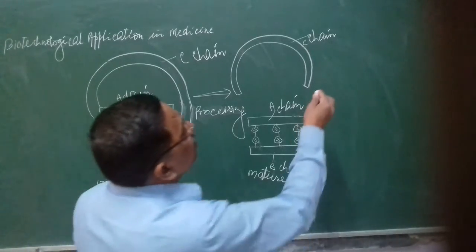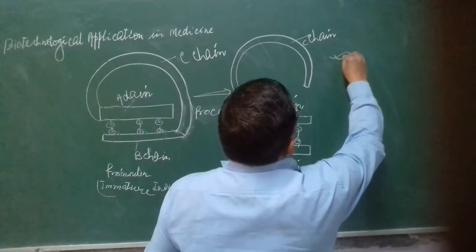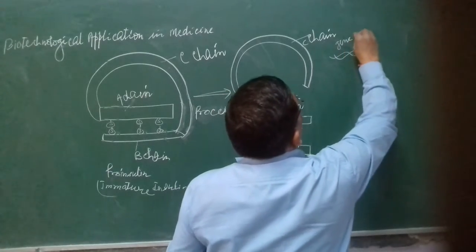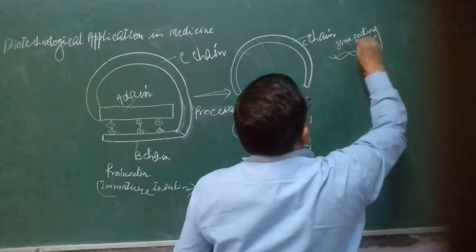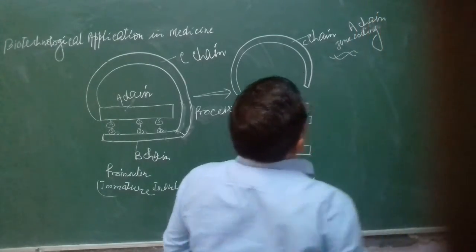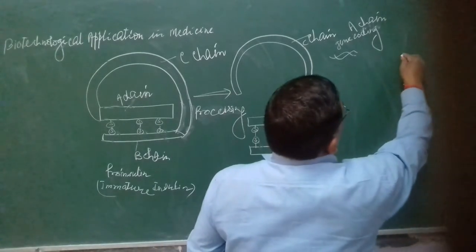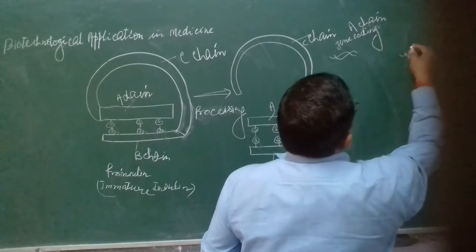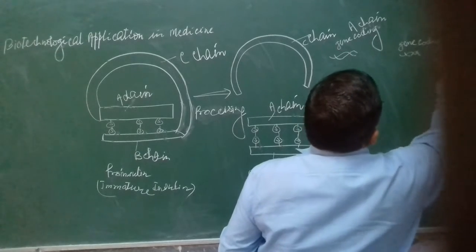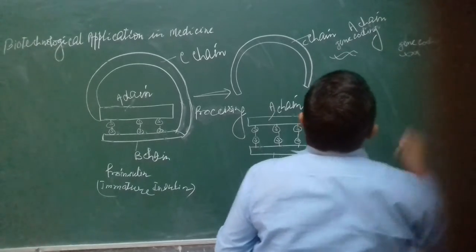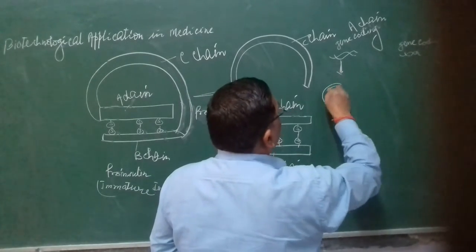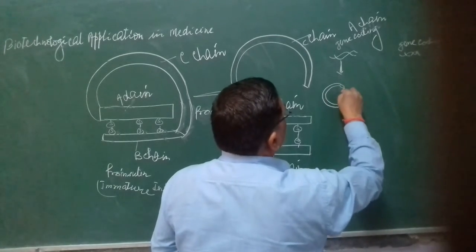You can see here, they developed two DNA base sequences: one the gene coding the A chain, and the other the gene coding the B chain. Now they add these into the plasmids of the bacteria E. coli.